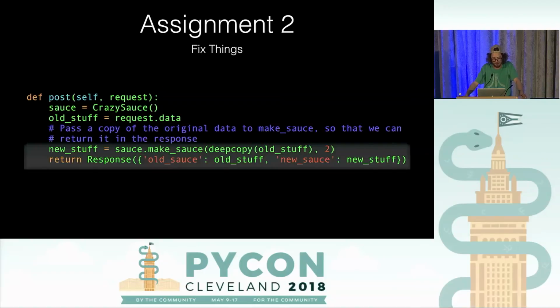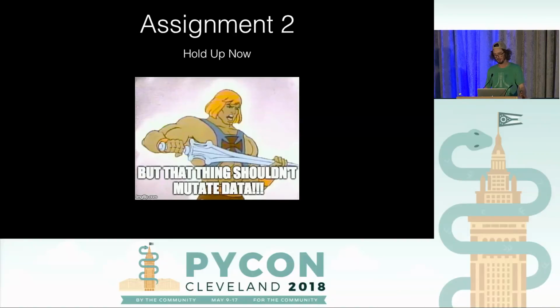Let's go actually fix stuff now. So this is the exact same view. We only changed one thing. We're passing a copy of the old stuff instead of directly passing the variable. So that's cool. The test will start passing. We fix the bug. But you're like, wait, that thing should not be mutating data, right? I agree. It's a terrible idea.